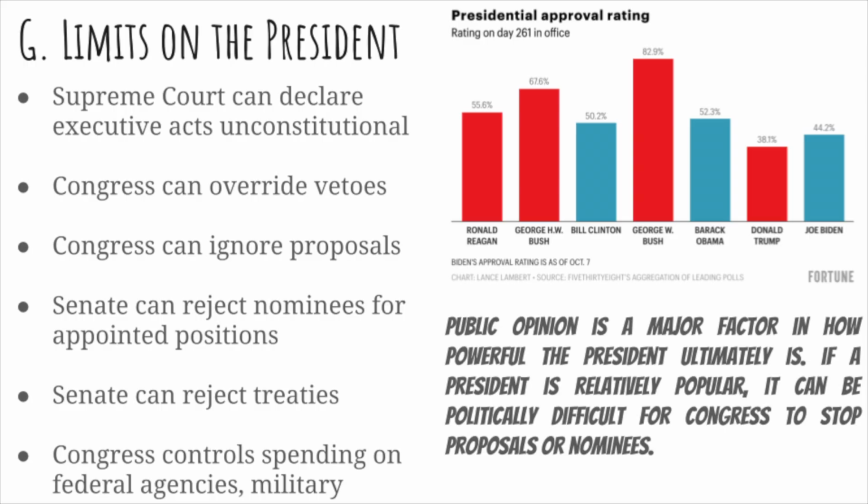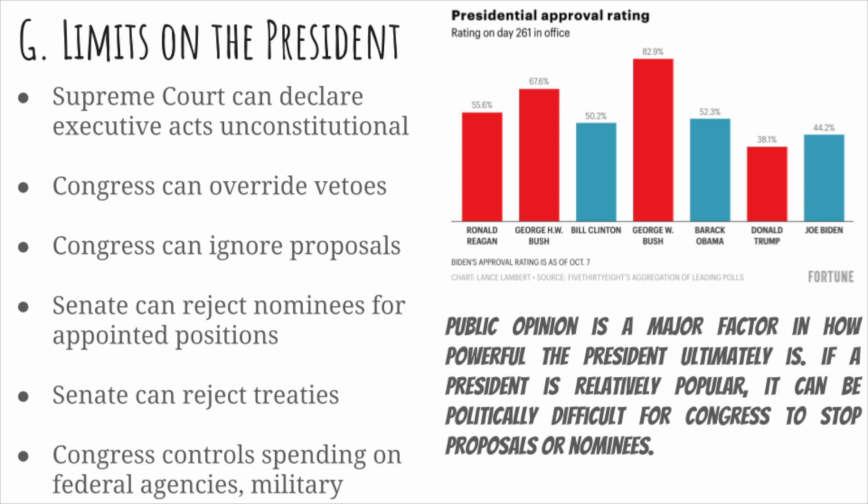Every once in a while, he'll go rogue, like Andrew Jackson did in the famous Worcester v. Georgia case, when he famously said of the Chief Justice, Marshall has made his decision, now let him enforce it. And then, of course, Jackson went on and completely ignored the ruling of the Supreme Court. But for the most part, presidents listen to the Supreme Court. Congress can override presidential vetoes, but that is relatively rare. It requires two-thirds of the vote in both houses of Congress to override a veto. Doesn't usually happen. Congress can ignore budget proposals.